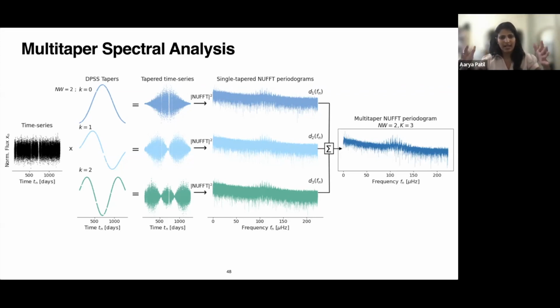Instead of using a rectangular window, because your time series is only of finite duration, you're using the taper as your new window. Because the taper reduces the importance of data near the edges, that reduces spectral leakage. And the bandwidth essentially tells you what this tapered time series will look like.